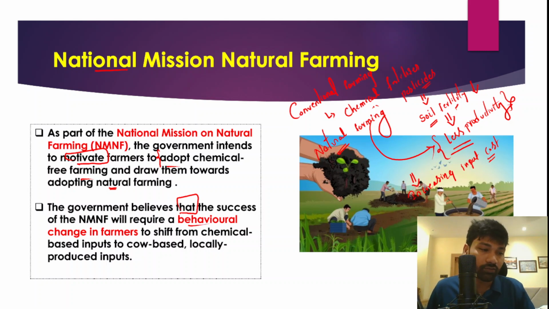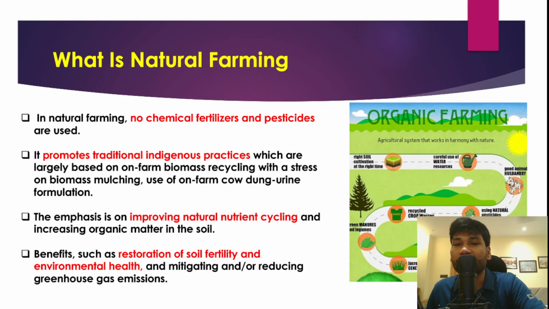There is a need for change in the behavior of the farmers, and that is very, very important, right? If there is no change in the behavior of the farmer, we cannot make farmers adopt the natural farming technique, and we also cannot make farmers shift from chemical based inputs to cow based and locally produced inputs. So there are a lot of challenges that have to be addressed before making farmers adopt natural farming.